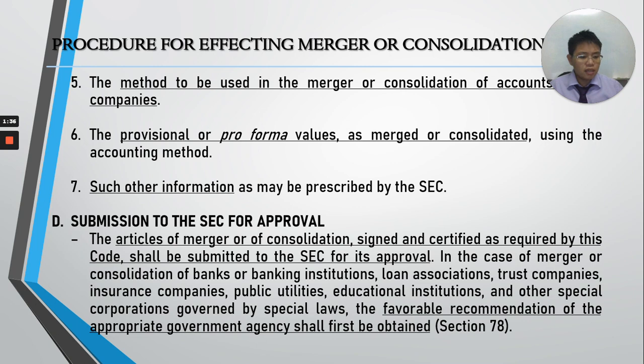Now, also take note that the SEC will require the resolutions of the respective boards of the constituent corporations, as well as the resolution of the stockholders or members approving the merger or consolidation. And this will be duly signed and attested by the respective president and secretaries, and it must state the reasons and causes for the merger or consolidation.